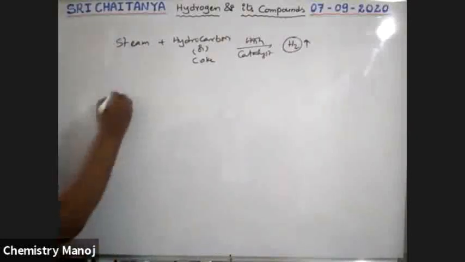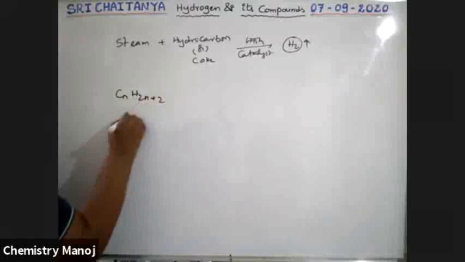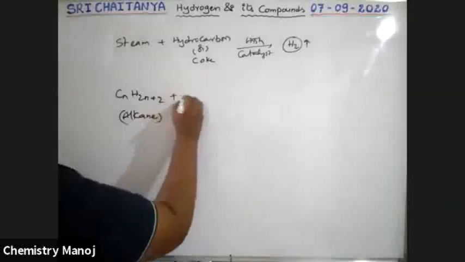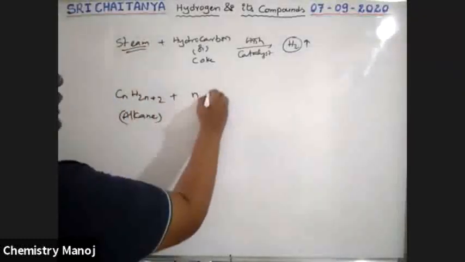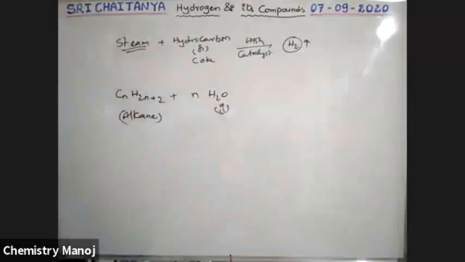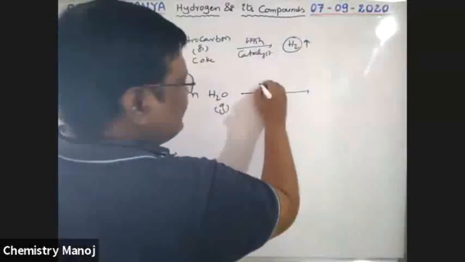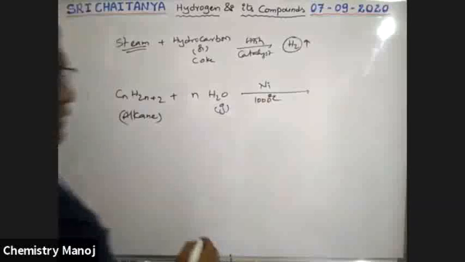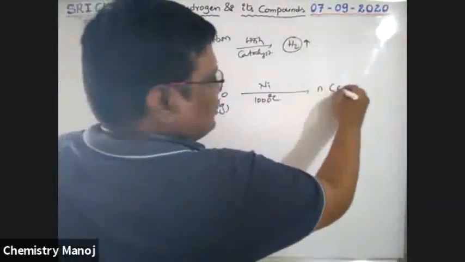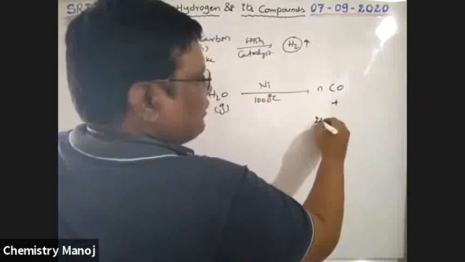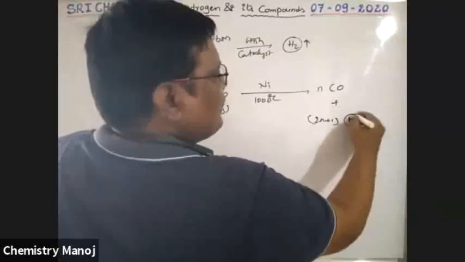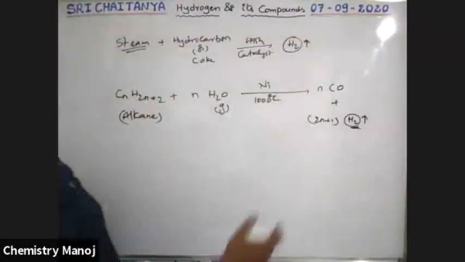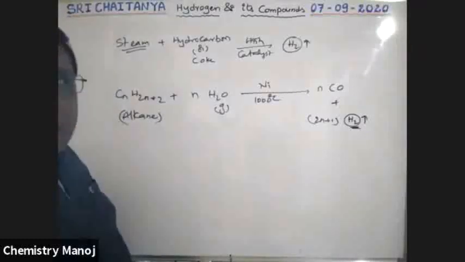See here, I am taking the example CnH2n+2. It is nothing but alkanes, and any alkane, whatever it may be, reacts with steam, n moles of water vapor, in the presence of nickel catalyst at nearly 1000 degrees centigrade. That gives n moles of carbon monoxide plus (2n+1) moles of hydrogen gas liberated. So this is the way to prepare hydrogen gas, from petroleum.